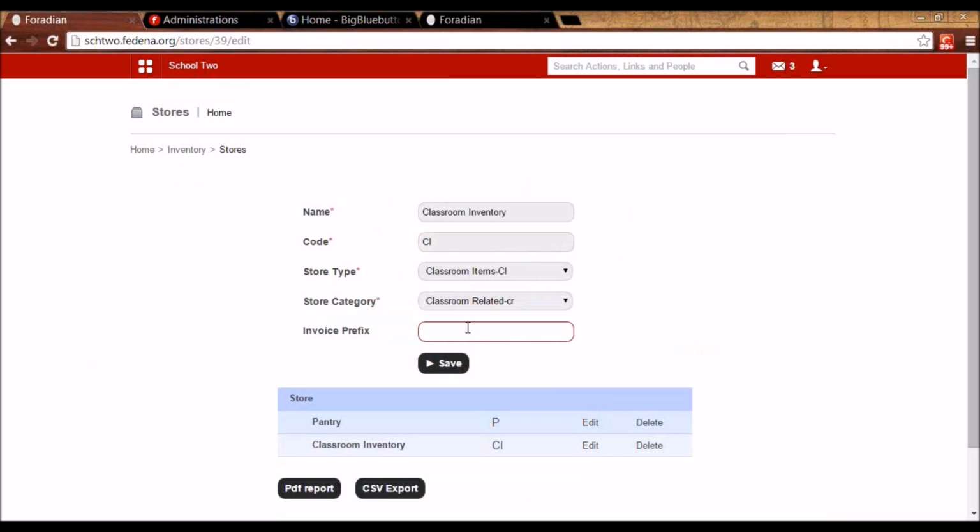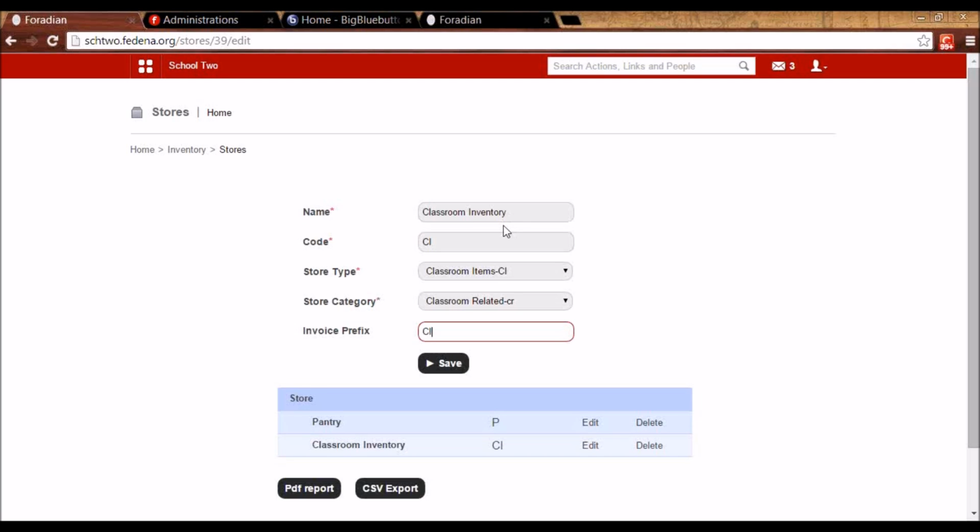Invoice prefix means that if I'm going to sell any item from this store, which is classroom inventory, I'm going to generate a bill which I'll be issuing to the buyer. In that bill, the prefix of the invoice is to be mentioned. For example, let's say I give CI as the invoice prefix.